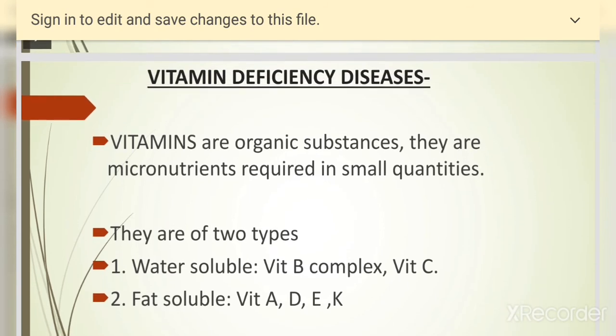Next, let us see what are vitamins and vitamin deficiency diseases. Vitamins are organic substances. They are micronutrients required in small quantities. So we require vitamins in our daily diet, but we require them in very small quantity. There are many types of vitamins. Basically, there are two types: water soluble and fat soluble. Among the water soluble, we have vitamin B complex and vitamin C. And fat soluble are vitamin A, D, E and K.